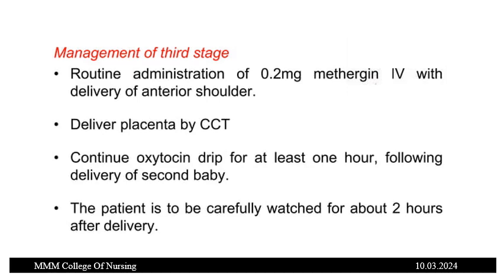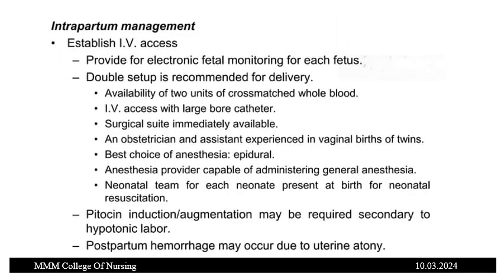Third stage management: routine administration of 0.2 milligrams of methergine IV with the delivery of the anterior shoulder of the second twin, and delivery of the placenta by controlled cord traction. Continue oxytocin drip for at least 1 hour following the delivery of the second baby. The patient should be carefully watched for about 2 hours after the delivery.